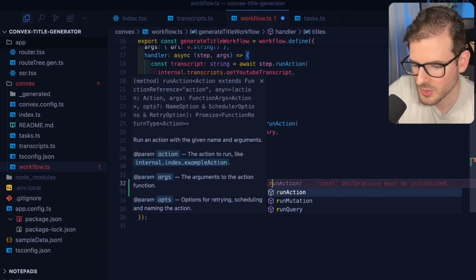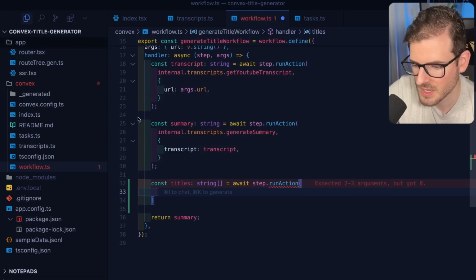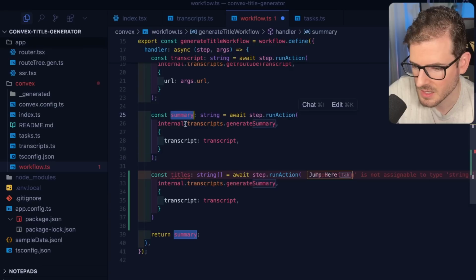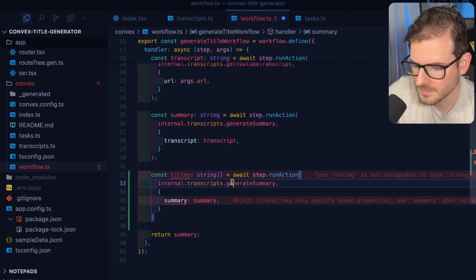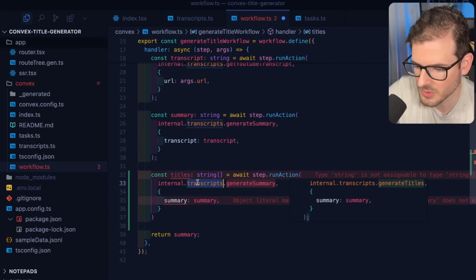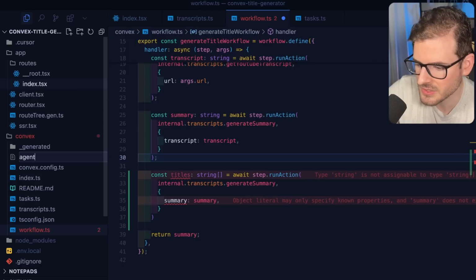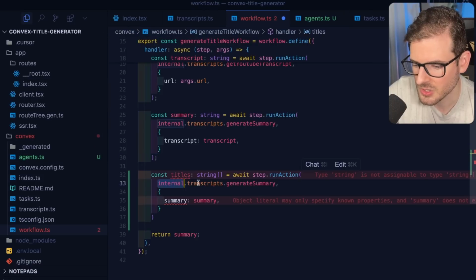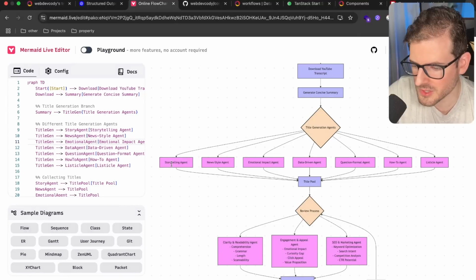We can just go ahead and pretend like we have an action. We haven't created an action yet, so we're going to go ahead and just paste this in. And this could take in the summary here. And we will just go ahead and say internal. We'll probably make a new file called agents. Let's just make one called agents. And then we're going to say internal agents dot. We call this a storytelling agent.